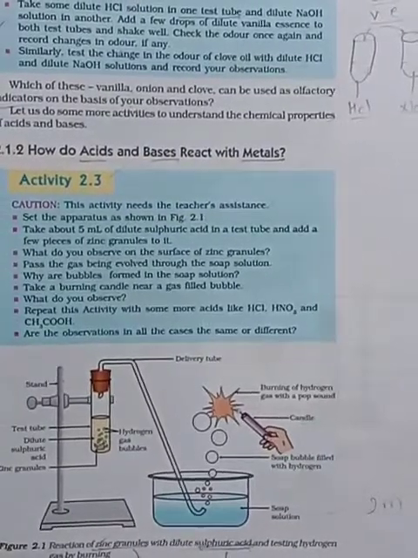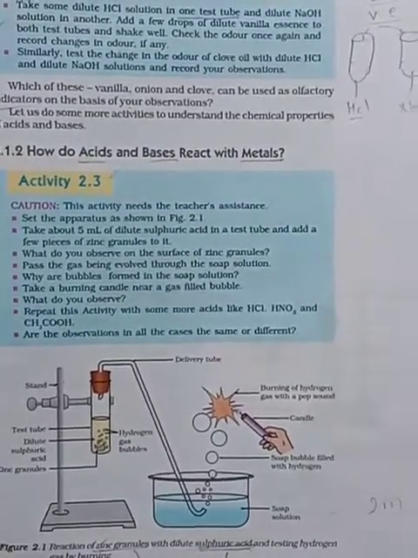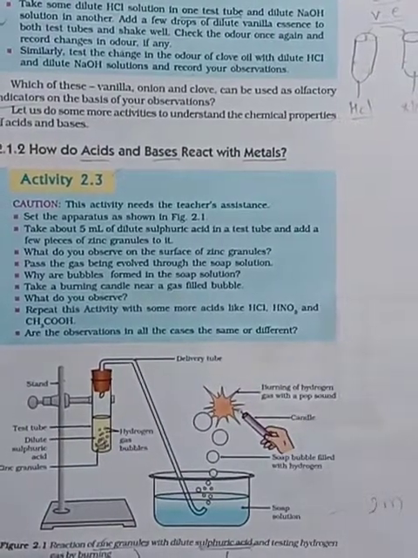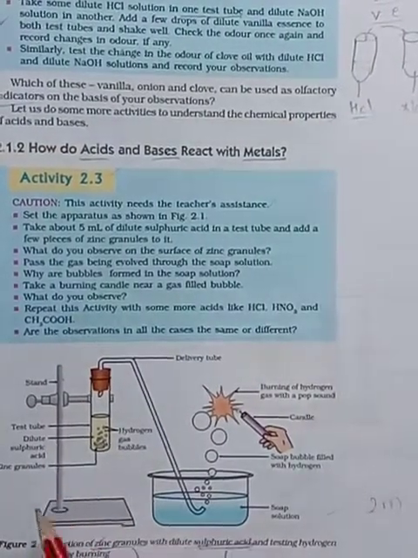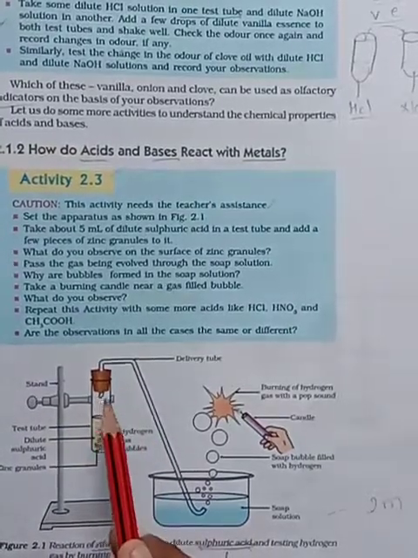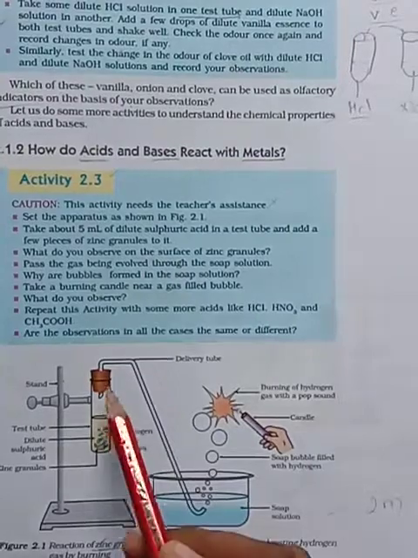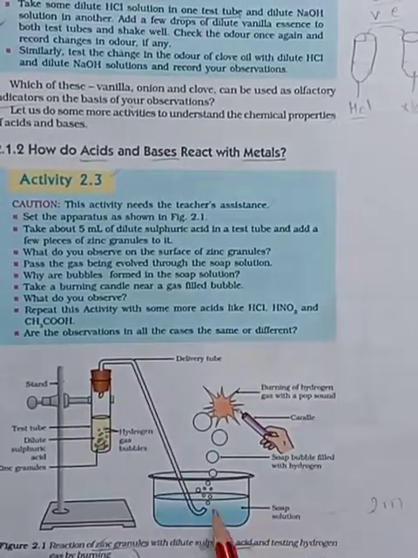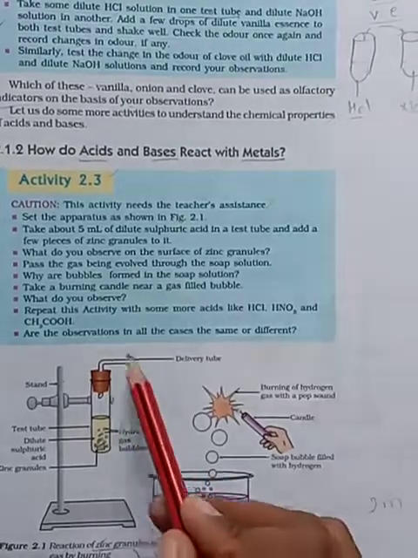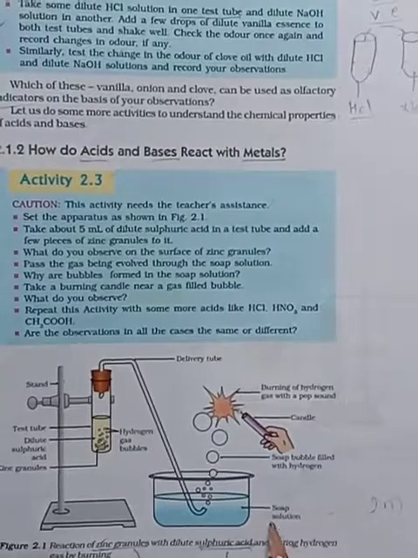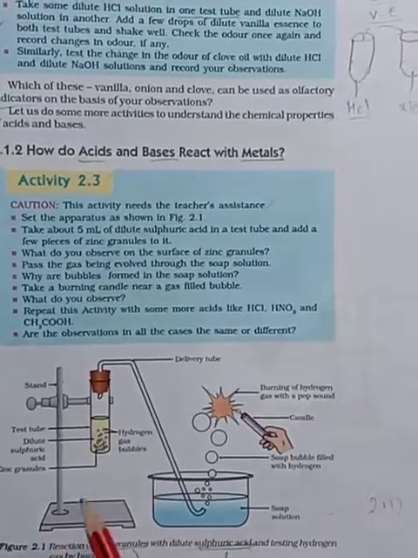Go through the activity. You should set up the apparatus like this. Here we use the stand, and to that stand we fix a test tube. For that test tube we take a rubber cork, connected to a delivery tube, a glass tube, and here there is a soap solution. That end is fixed in here.